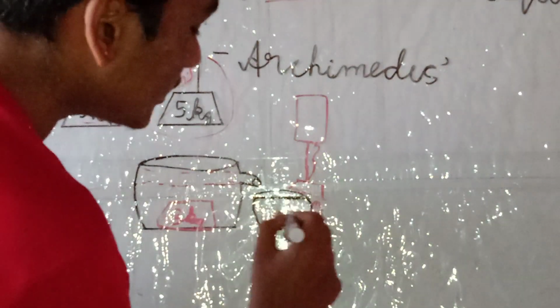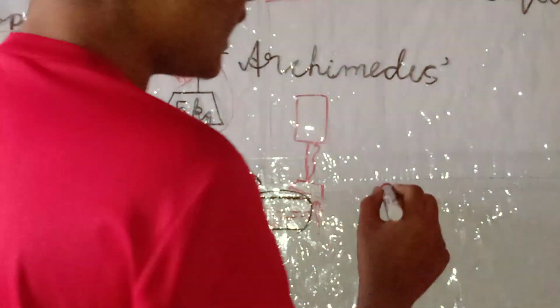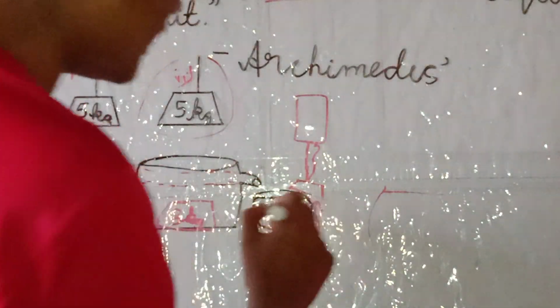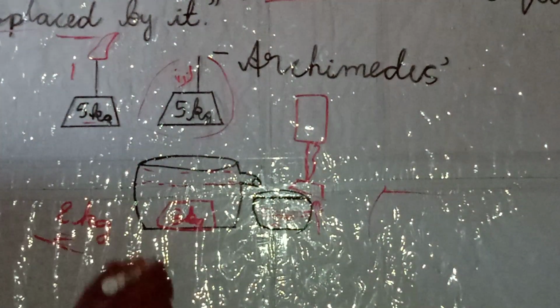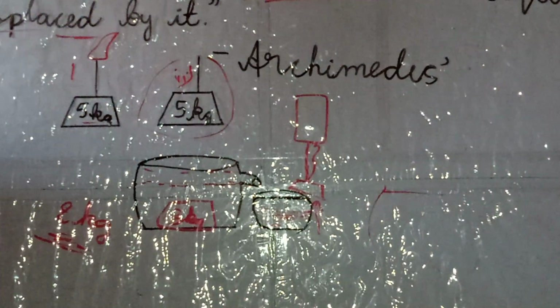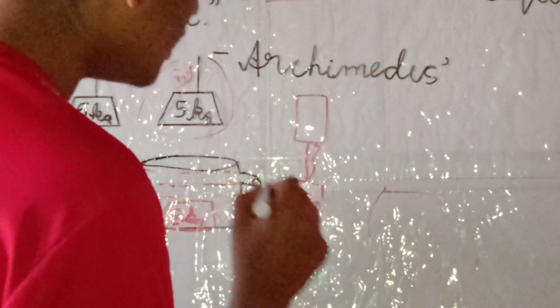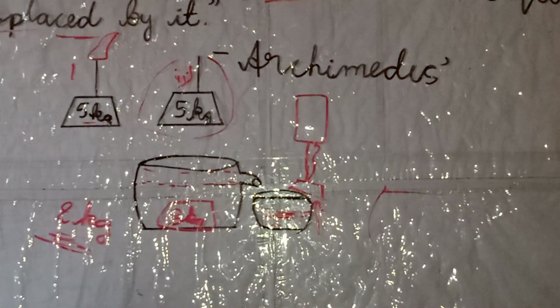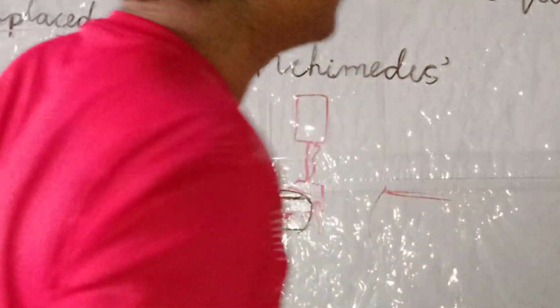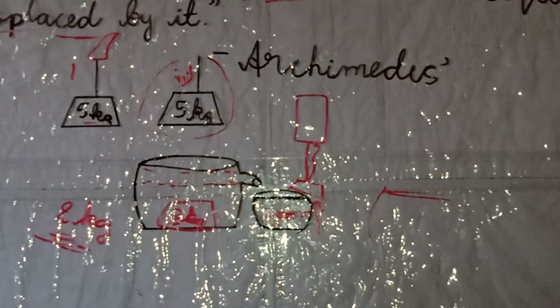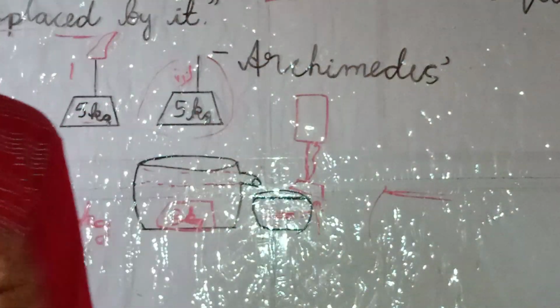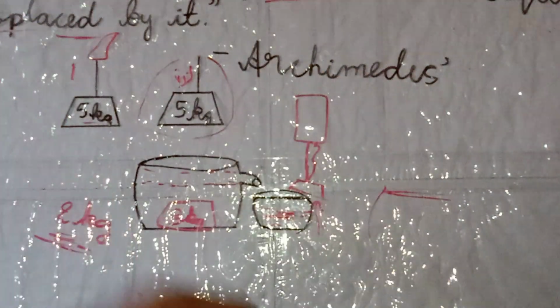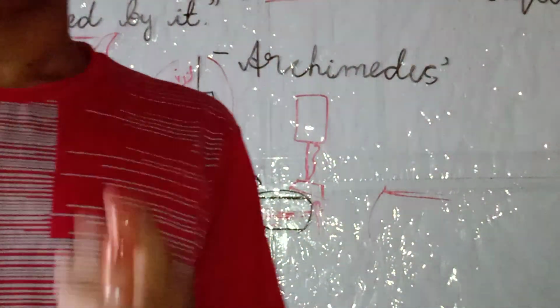Next, take the water displaced by it and weigh it on a weighing scale. You will observe that this water weighs the same as this upward force. If this upward force is 2 kg, surely the displaced water's weight will also be 2 kg. Check it out and comment in the comment section. So this is Archimedes principle. Let me state it once again: when a body is immersed fully or partially in a fluid, it experiences an upward force that is equal to the weight of the liquid displaced by it.